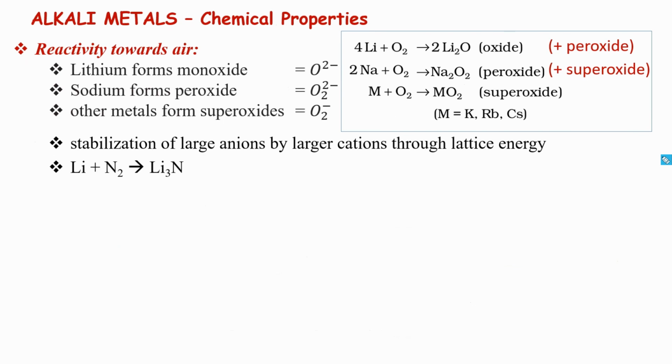We saw the physical properties of alkali metals. Let's look into the chemical properties. There are many chemical properties, but I'm just going to look at the ones that come as a question in NEET very often. Reactivity towards air, meaning basically what happens if you keep them outside. You may have seen it in lab. Generally alkali metals are stored in kerosene or oil. Because on contact with air, they have very low ionization energy, they will oxidize. You want to remember this property.